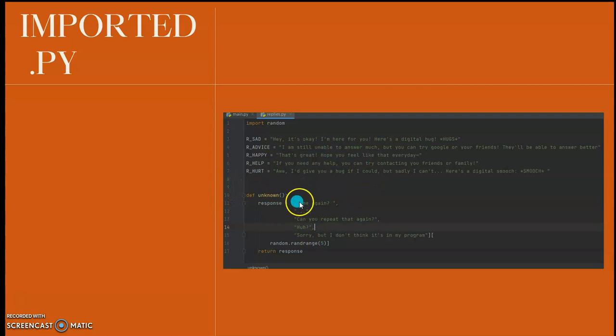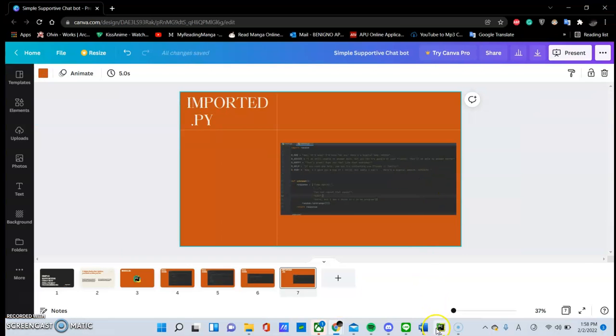And then for def unknown, if there are certain words that are not in the long or short responses, it would reply, "Come again? Can you repeat that again? Huh? Sorry, but I don't think it's in my program." It would reply with a confused emotion, or simulate a confused emotion, and would ask for the inputter to repeat again. And I will show how the program works now.